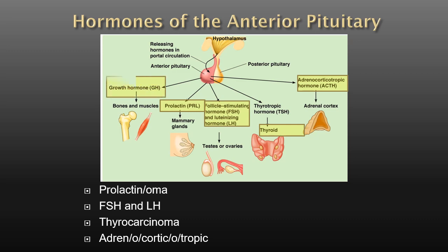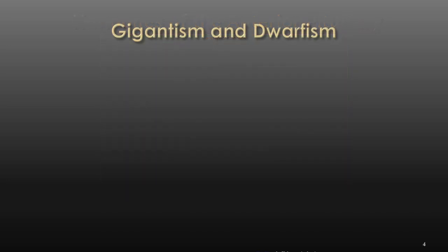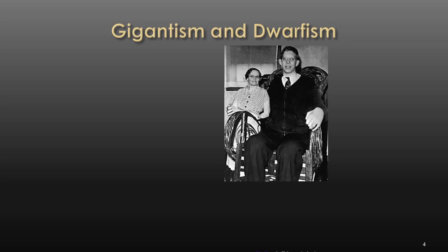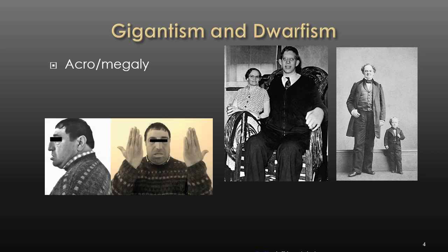And let's look at another one here, the growth hormone, the first one. So there are two disorders associated with hypersecretion and hyposecretion of the growth hormone. That's gigantism and dwarfism. Now in gigantism, there's also an associated acromegaly. You recognize the suffix -megaly, which means enlargement. Acro pertains to the limbs.